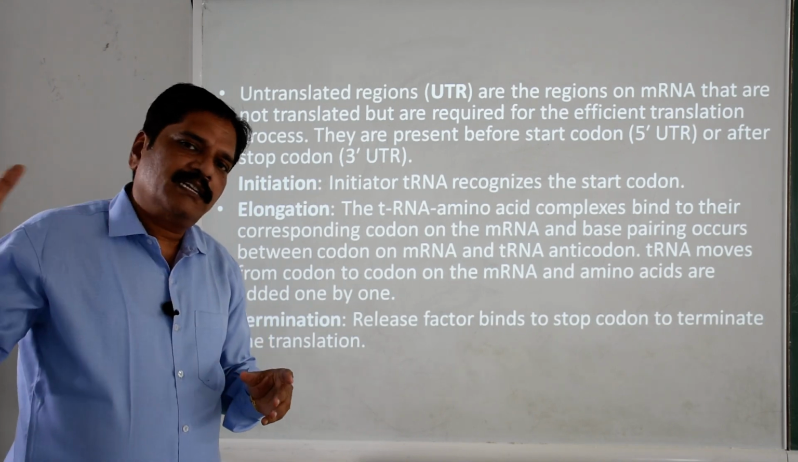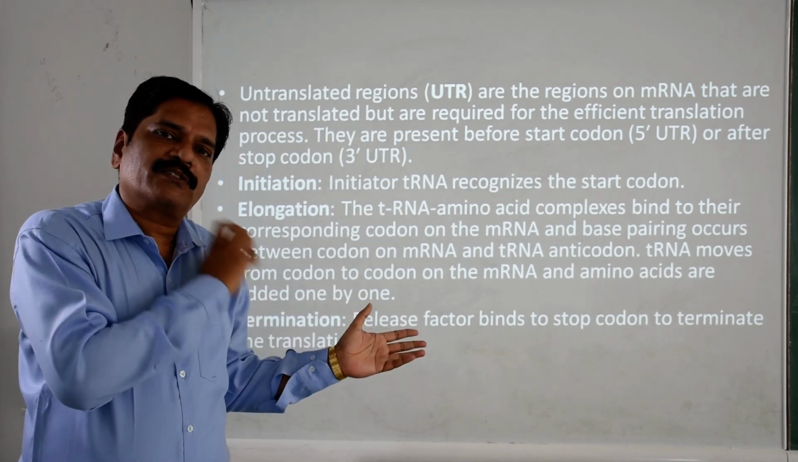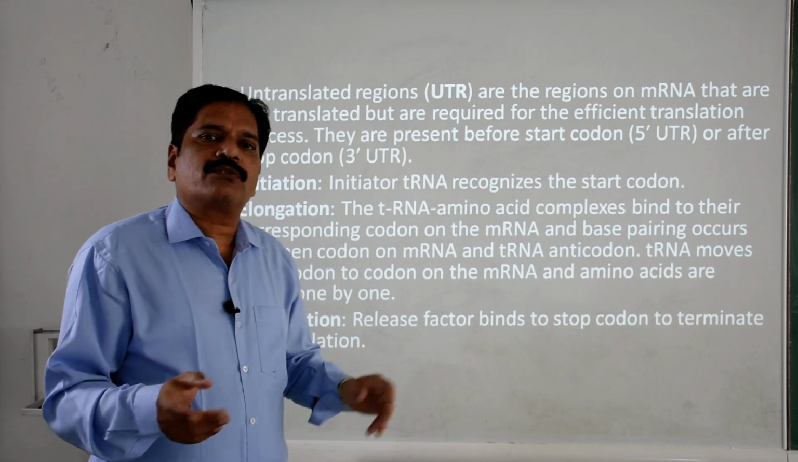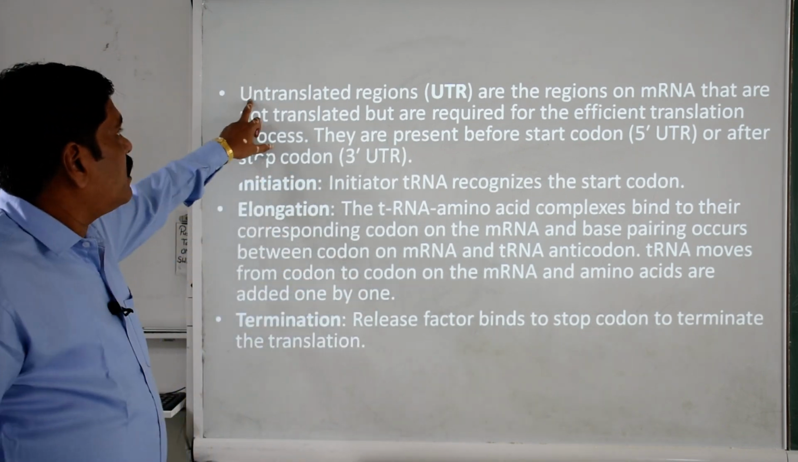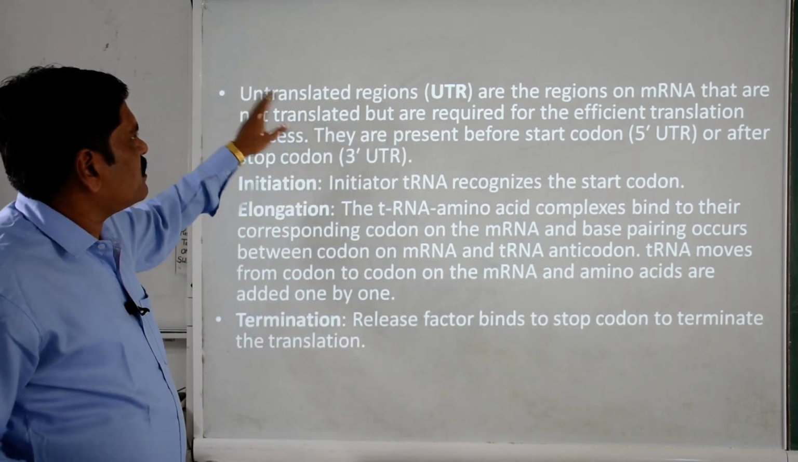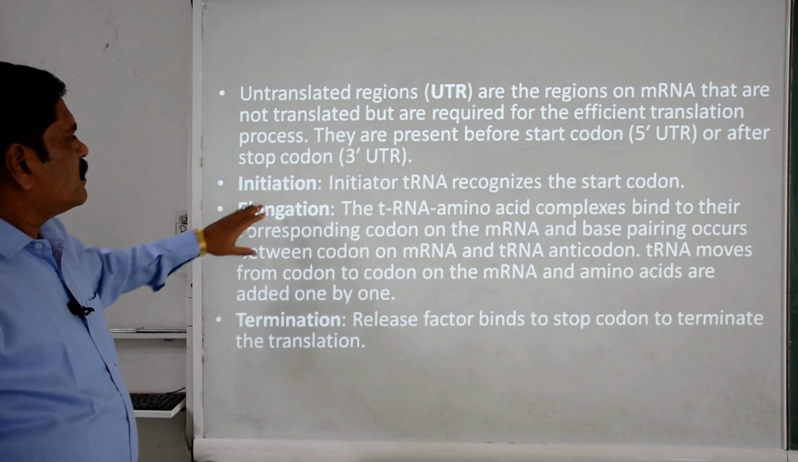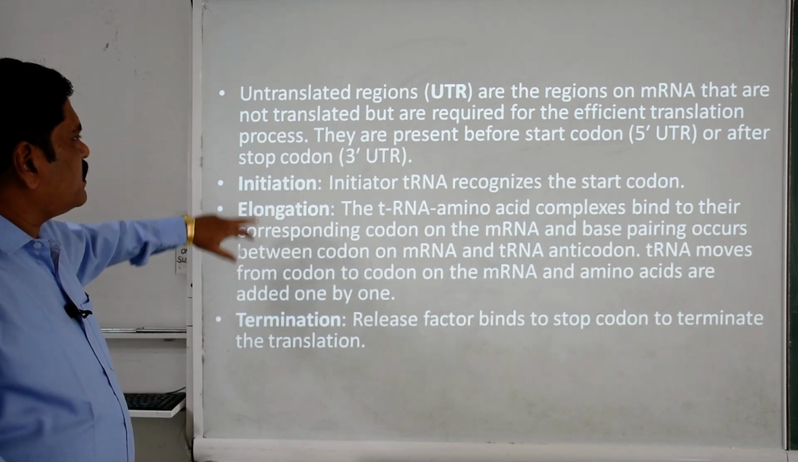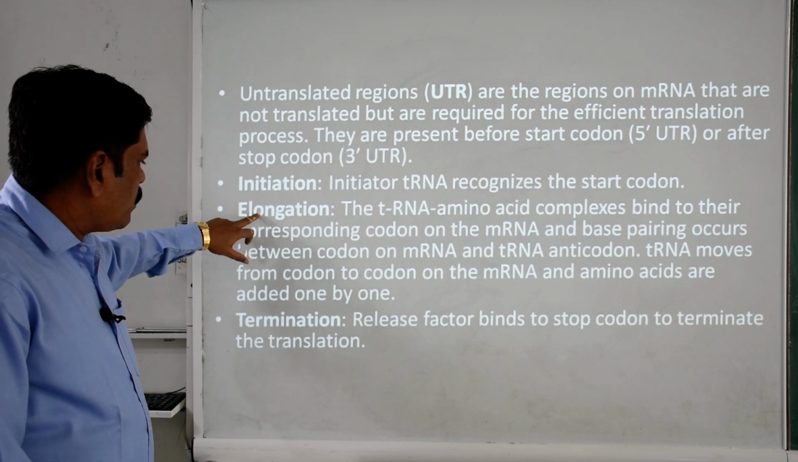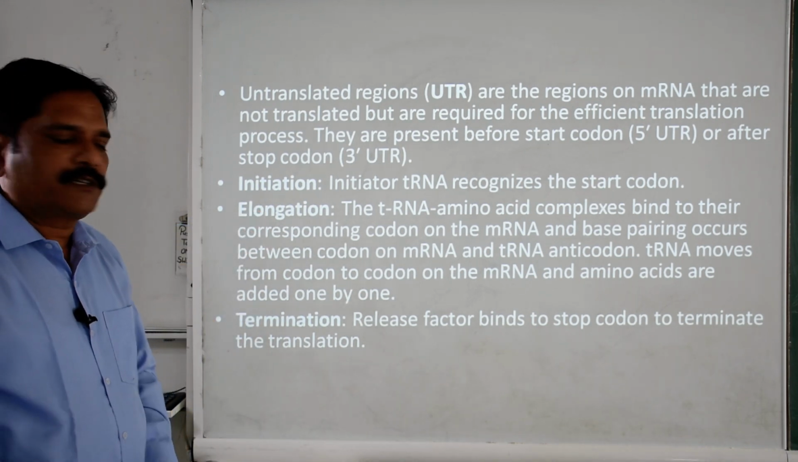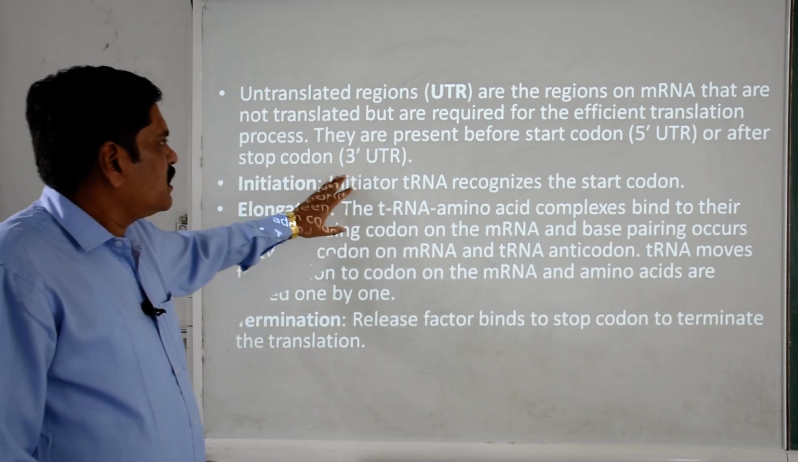You know that the last three codons and the initiation codon are just considered as the untranslated regions, clear. Now there are basically three processes. One is the initiation, second is elongation, and third is the termination. Okay, what is the initiation?